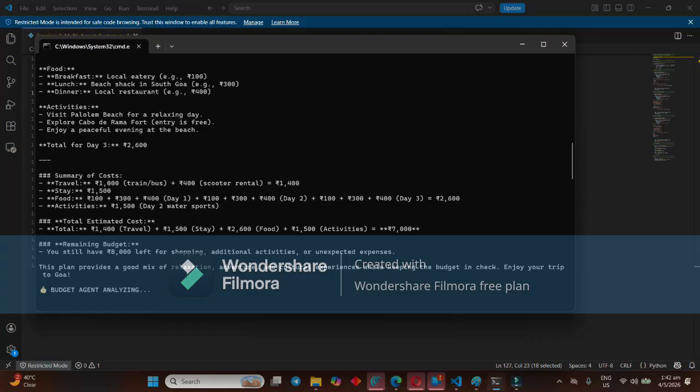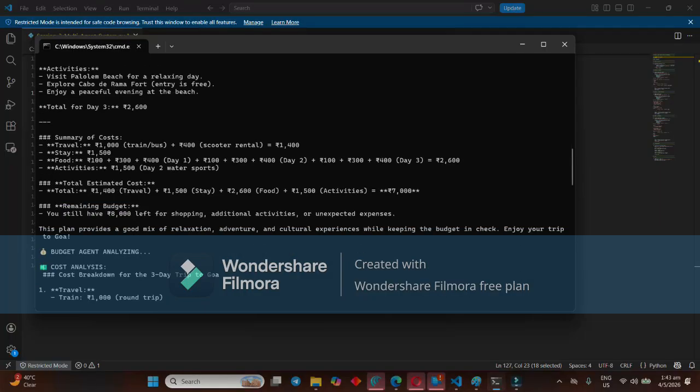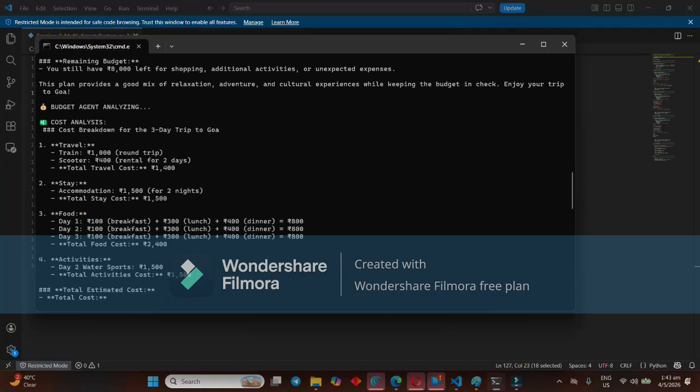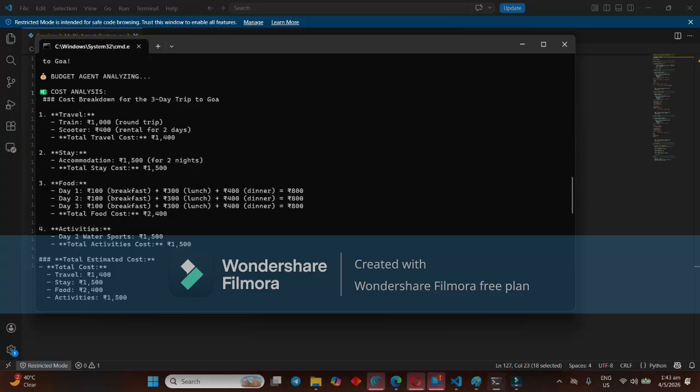So what just happened here? Instead of one AI trying to do everything, we divide the problem into small tasks. Each agent handled one responsibility. That is, the budget agent handles the budget responsibility, and the planner agent handles the planning responsibility.